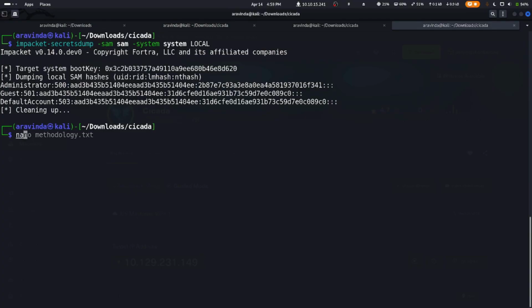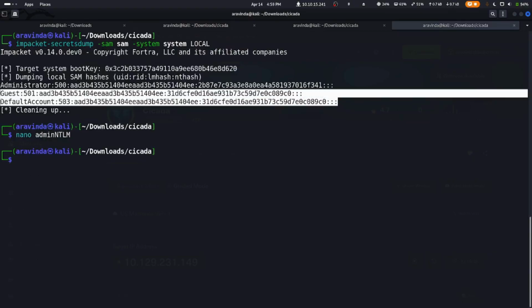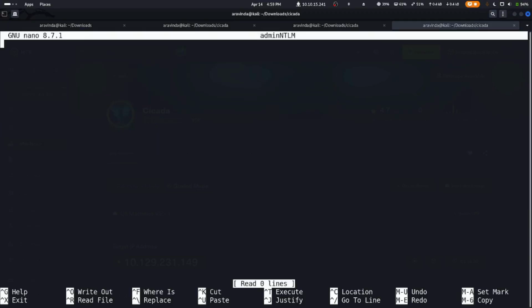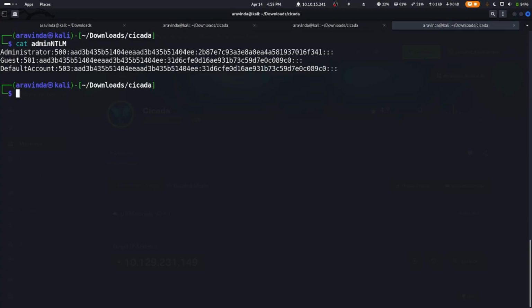So we get the LM hash colon NTLM hash. We get the RID as well, and we copy this NTLM hash and paste it in a file called admin.ntlm. So we create a file and paste this, and we do cat admin.ntlm, and we get this hash.